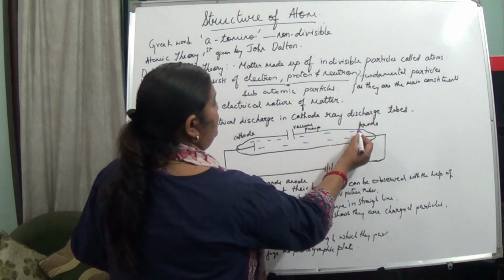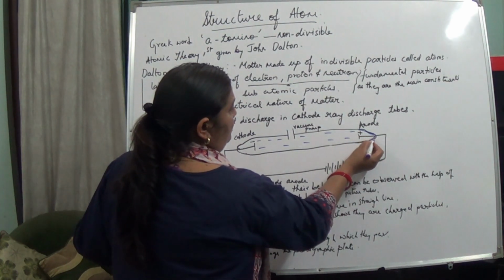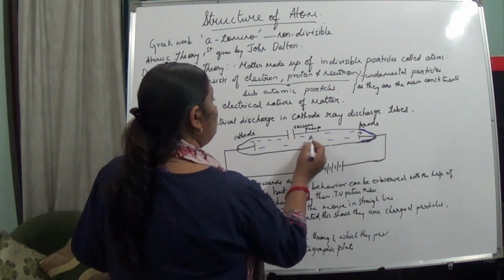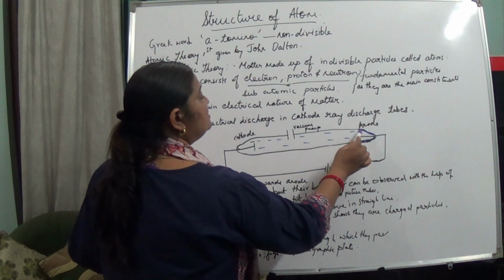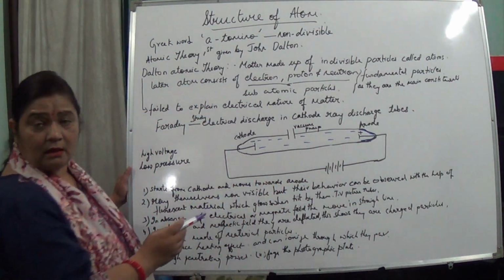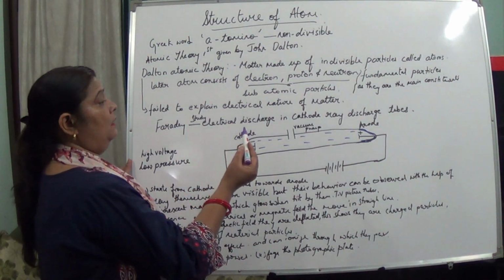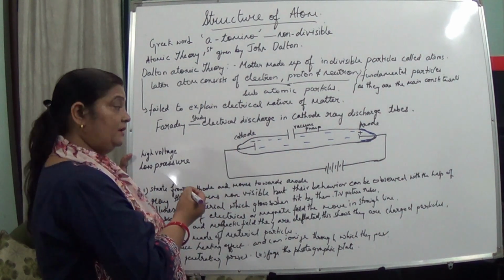For visibility, the cathode ray tube was painted with a fluorescent substance, and when the rays struck it, the fluorescent substance lighted up, and this could explain the behavior of the rays coming from the cathode.